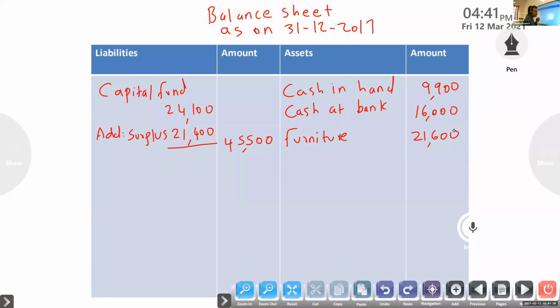Next, investment. So whenever we are writing investment, you have to look for any accrued interest. Yes, accrued interest is there in this question. Accrued. Third adjustment.